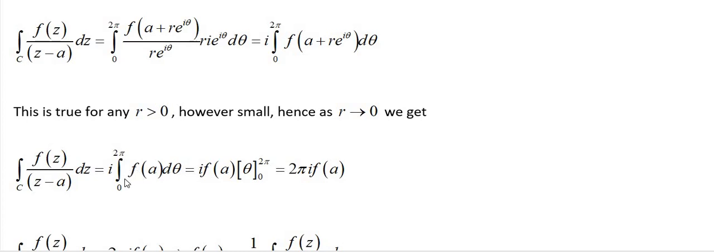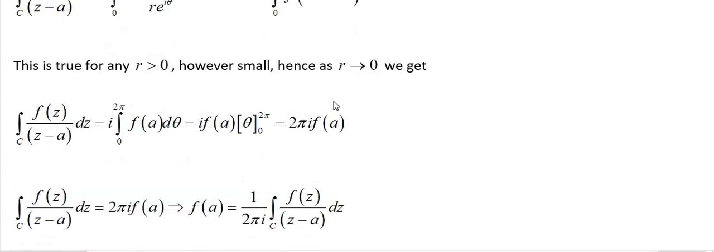Now I am going to find this integration. Observe, f(a) is also a constant. Take f(a) outside. The remaining term inside the integration is 1. The integral of 1 dθ is θ, with limits 2π minus 0, that is 2π. So finally we get 2πi f(a).